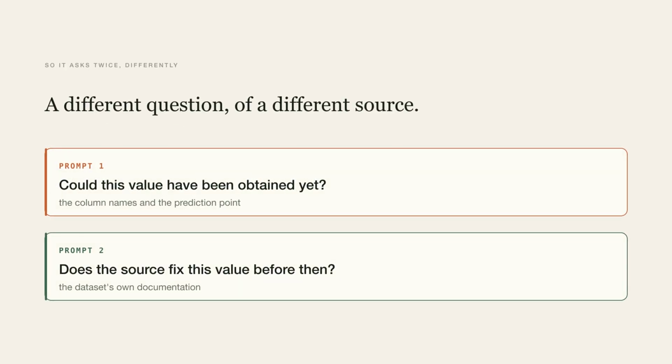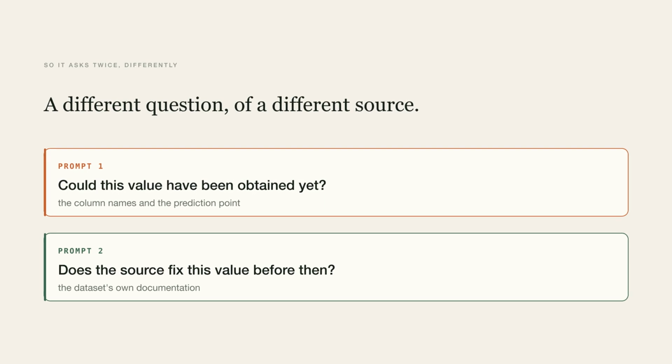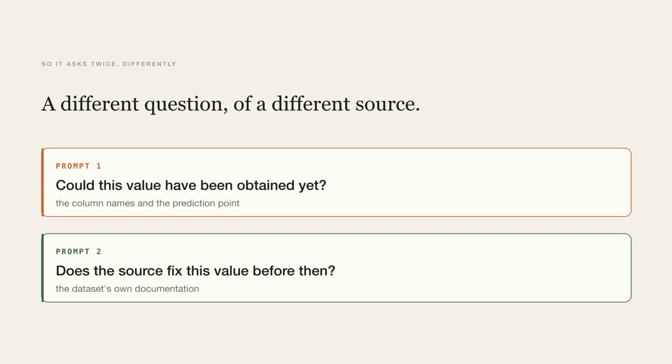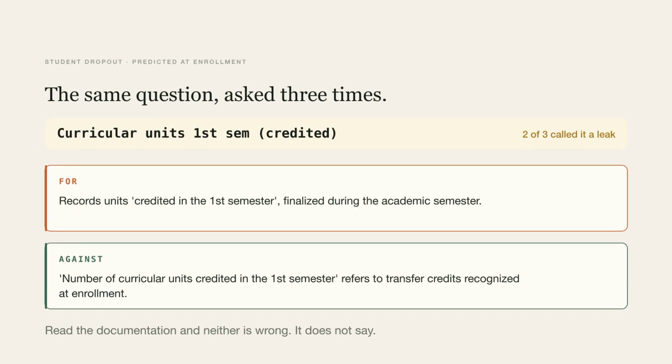So the second prompt asks a different question, of a different source. Not the model's memory, the dataset's own documentation. Does the source say this value exists before the prediction is made? You can watch that happen.